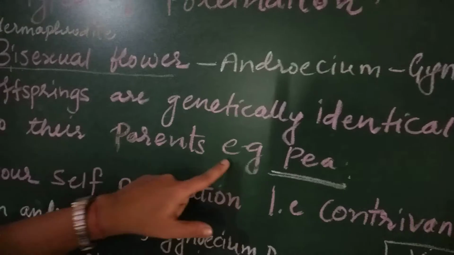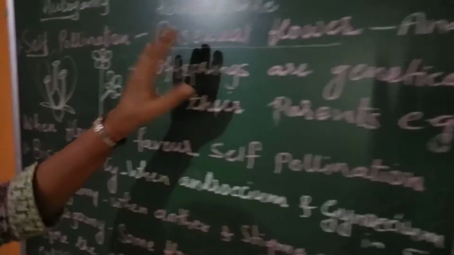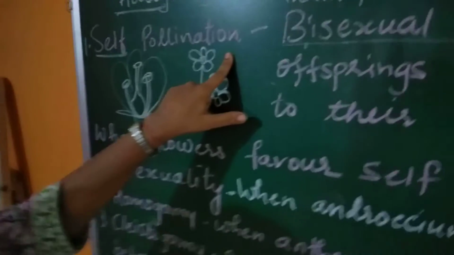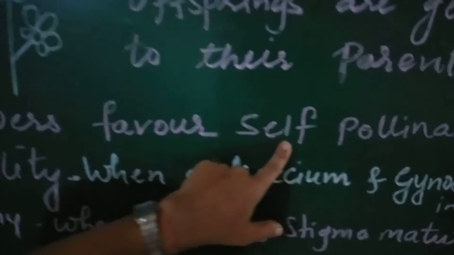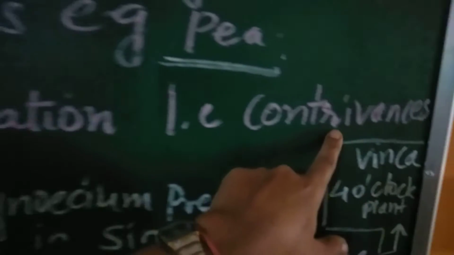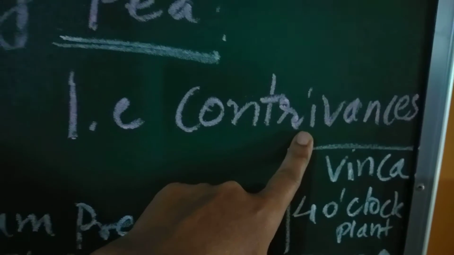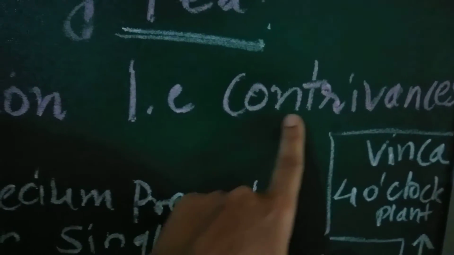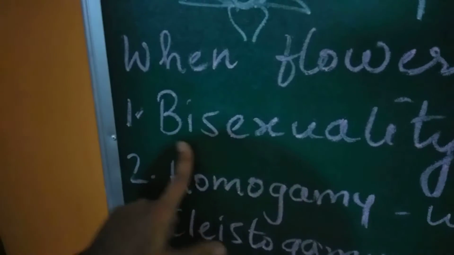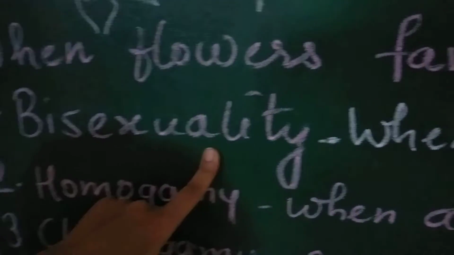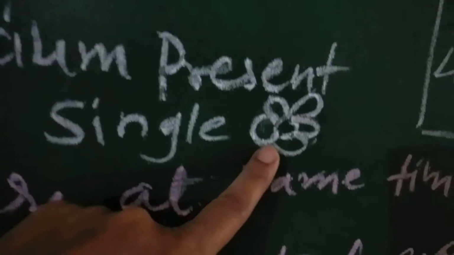Inside the pea, as the flower is bisexual, self-pollination takes place. Now see, when a flower favors self-pollination, we use the term contrivances. When the plant or the flower favors self-pollination, the term used is contrivances. Now see, what are the contrivances? For self-pollination, the flower should be bisexual. What is bisexual? When androecium and gynoecium are present inside a single flower, it is termed as bisexual.